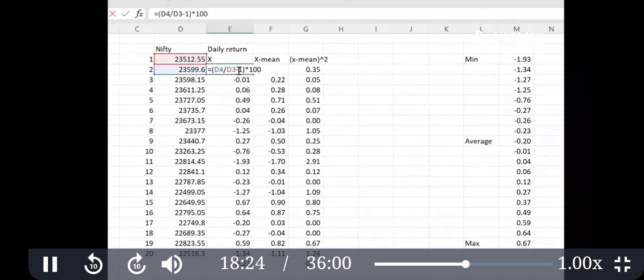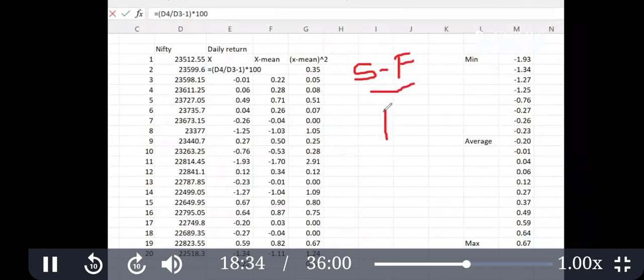How is it calculated? Write it down. Second day price minus first day price, divided by first day price, and multiply by 100. This is the daily change or daily return. This is exactly what is done using Excel.